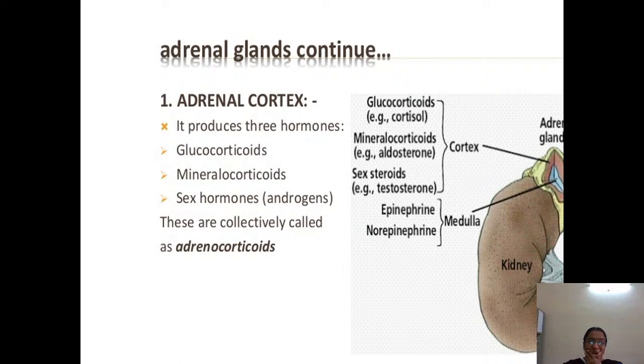The outer cortex secretes 3 hormones: glucocorticoids, that is cortisol; mineralocorticoids, aldosterone; and sex hormones, testosterone or androgens. These together, which the adrenal cortex produces, are collectively called adrenocorticoids because they are secreted from the cortex of the adrenal gland. Glucocorticoids, mineralocorticoids and sex hormones, all three together, are called adrenocorticoids.